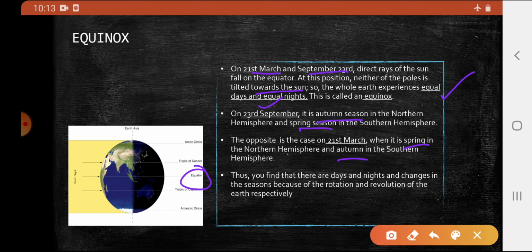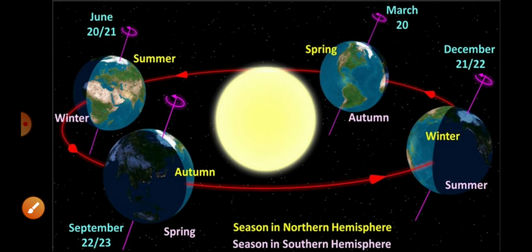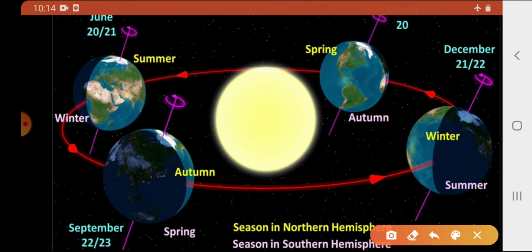Thus, you find the days and nights and the changes in the seasons are because of rotation and revolution of the Earth respectively. So these are the seasons in the northern hemisphere and southern hemisphere. In these two positions, Earth will experience equinox, and this is the summer solstice and this is the winter solstice.